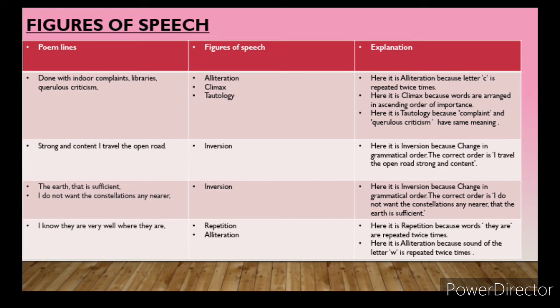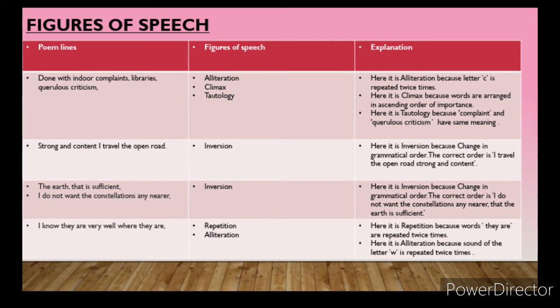Can anyone assume the figure of speech over here? See it fast and tell me. A very simple one. If the last line was an inversion, this one also, in these two lines there is inversion. Can you see the proper statement of the inversion? It will come from the next line. I do not want the constellation any nearer, that the earth is sufficient. Again, I am repeating, the inversion comes from the second line and then goes to the first line of the third stanza.